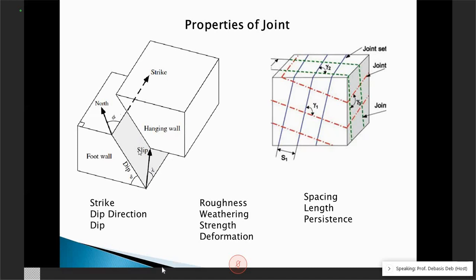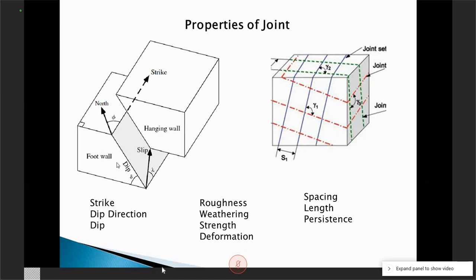Now, when we are talking about these properties, we must first know its geometrical bearings, and that is given by these three. Normally, if you want to put any plane in 3D, you need x, y, z coordinates, right?